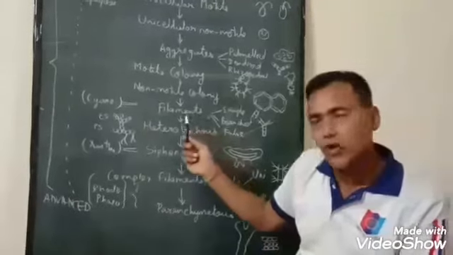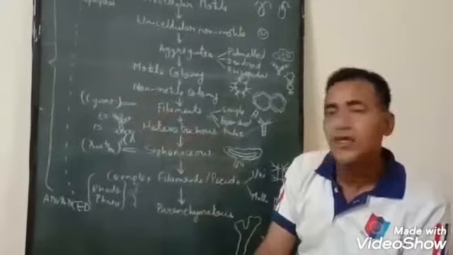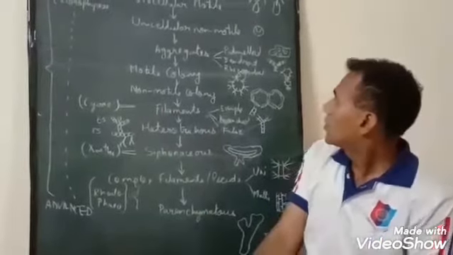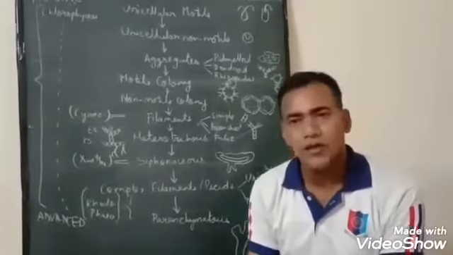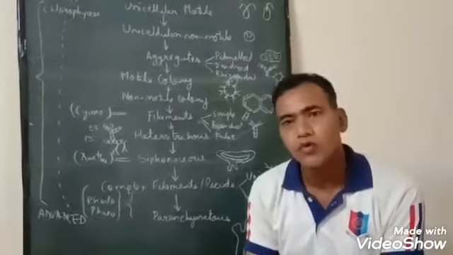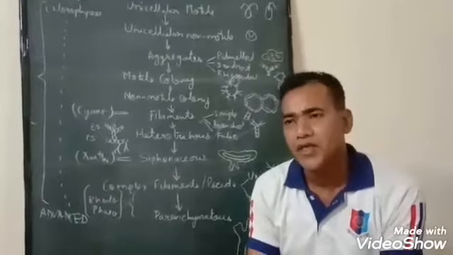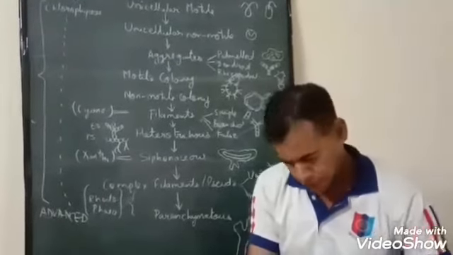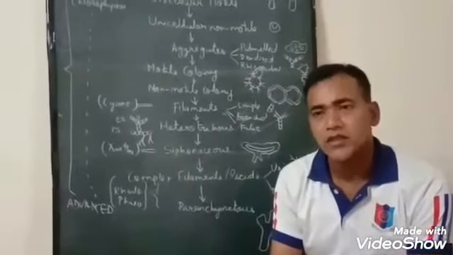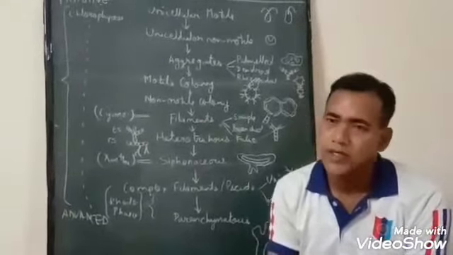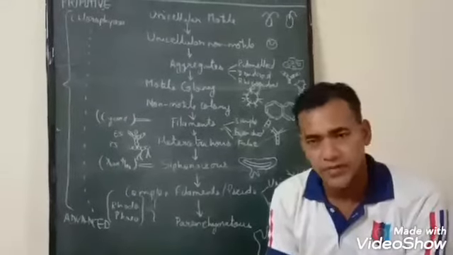Filamentous forms are very common in Cyanophyceae as well as Chlorophyceae. So, in this lecture we have gone through various types of habits that are found in algae. The written matter of this is there in PDF form that you can get from the college website.